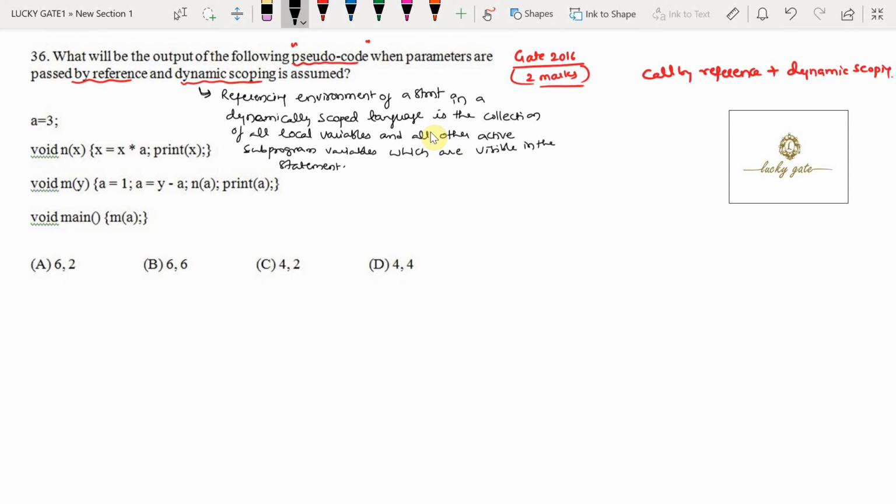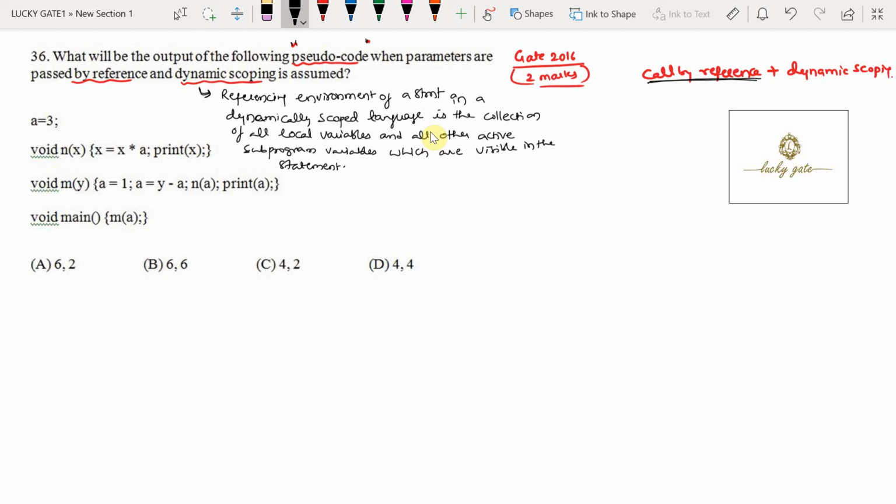And as you know, call by reference means calling a function using addresses. Friends, here you observe that it is not using any ampersand operator for passing addresses because it is given as pseudocode. So we have to evaluate this program according to the pseudocode convention, that if a function is called, then we assume that the call is by reference.